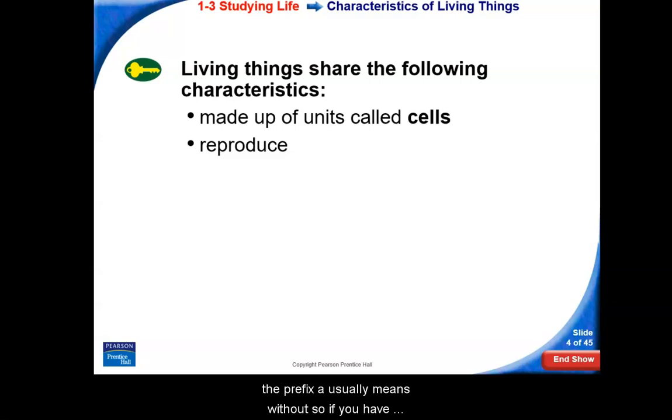The prefix a usually means without. So asexual reproduction means without sex. If you have abiotic, and since we learned that bio means life, abiotic would mean without life, so it would be something that's not living. So again, reproduce, you have sexual reproduction, and you have asexual reproduction.